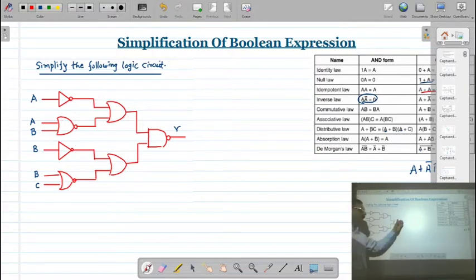That means first of all we have to write the expression for Y, and then we apply the Boolean laws. Correct?